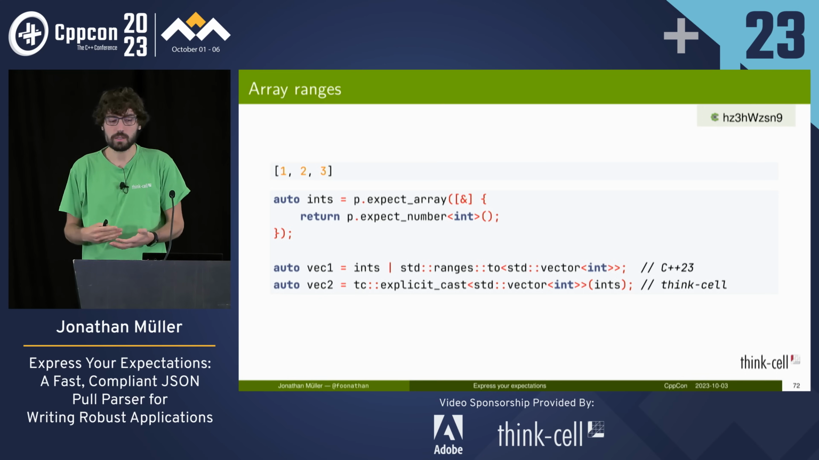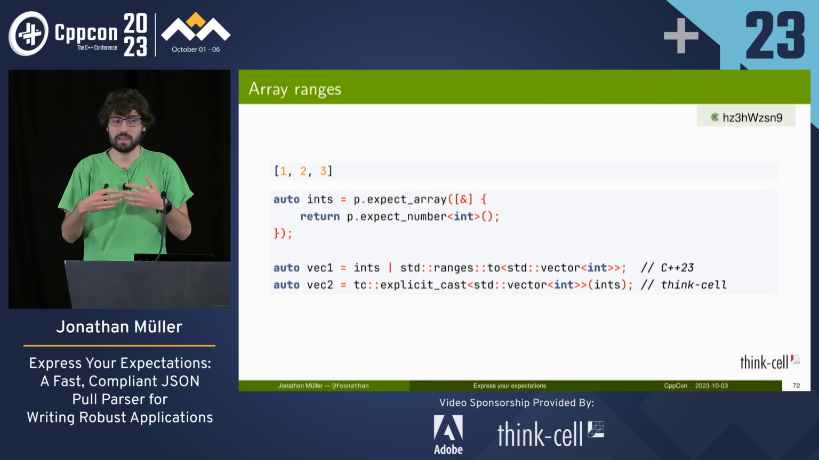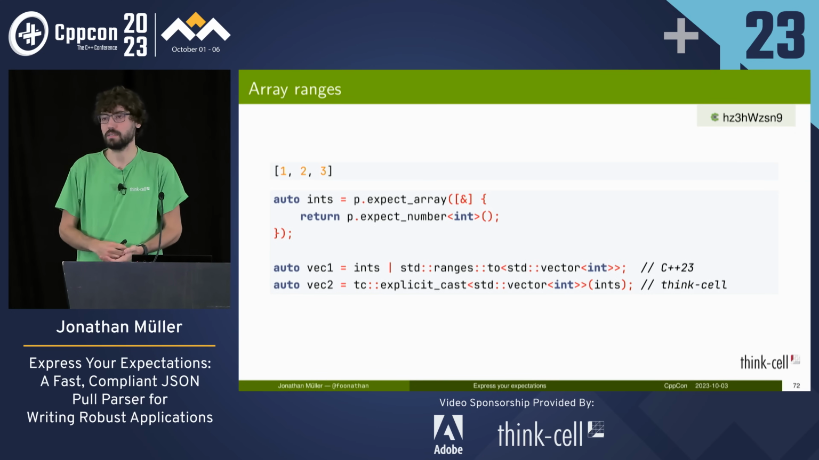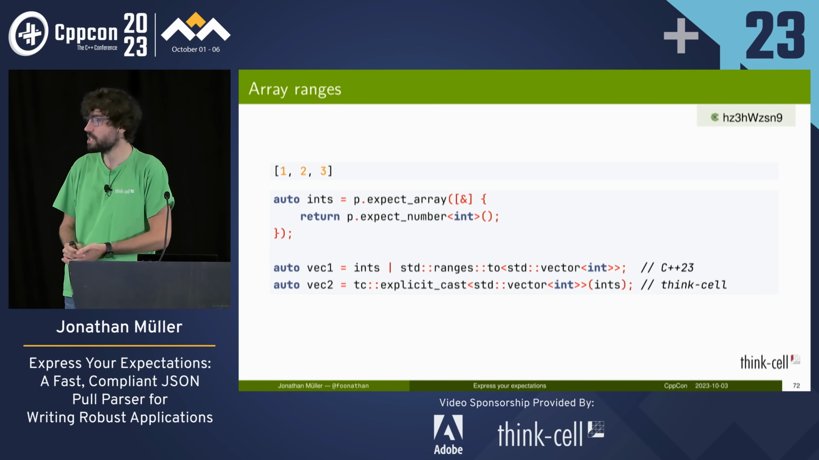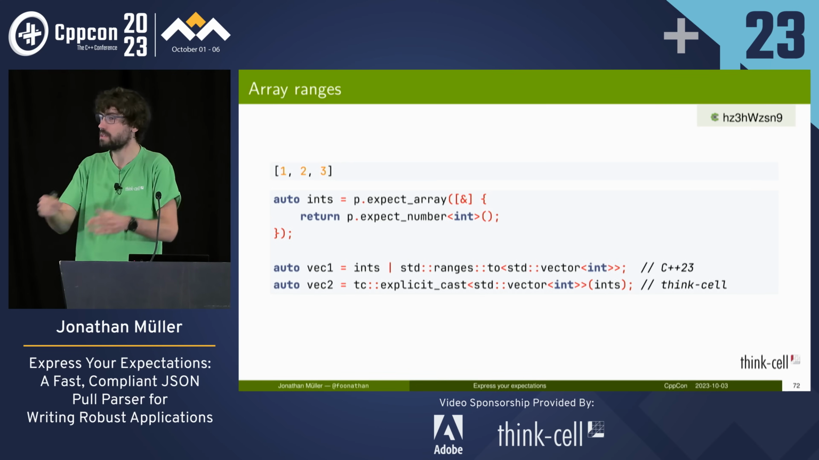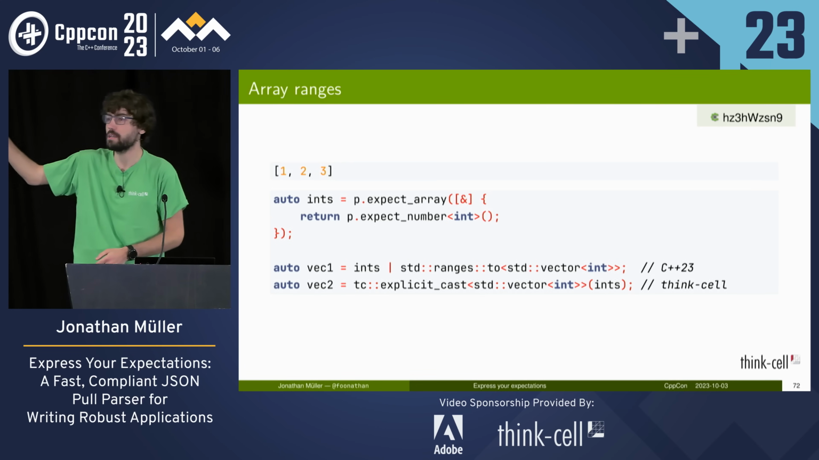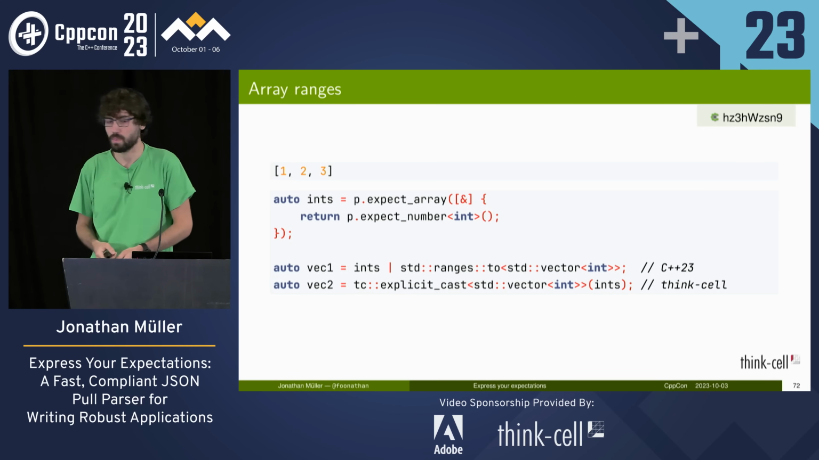With a DOM parser, sure, we can have an array, but then we have an array of JSON values and not an array of ints. And then we would need to iterate over the array of JSON values and convert each JSON value separately into an int. Here, we're directly creating the int as we need it.